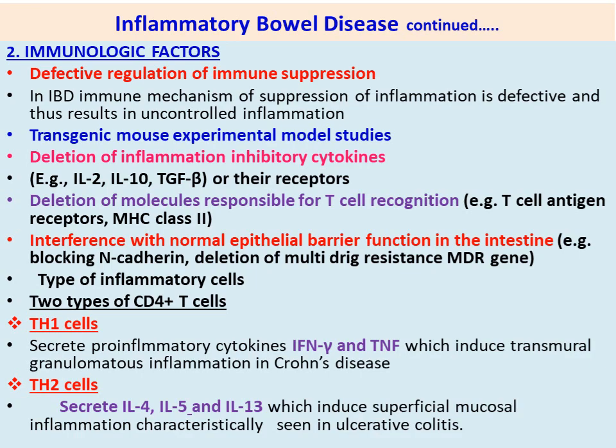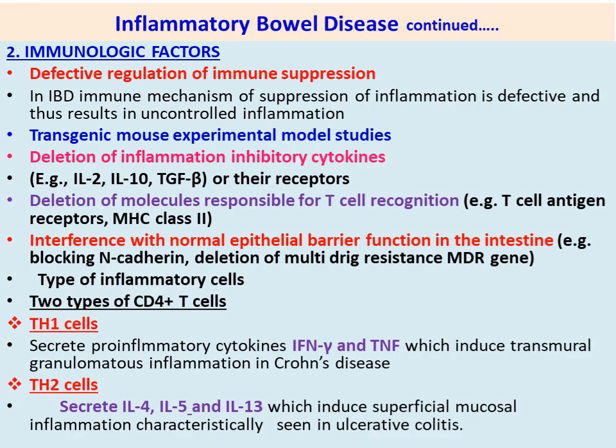Deletion of inflammation inhibitory cytokines, that means cytokines which suppress the inflammation, so those cytokines get deleted. Examples are IL-2, IL-10, TGF beta receptors. So interleukin 2, interleukin 10, transforming growth factor beta.